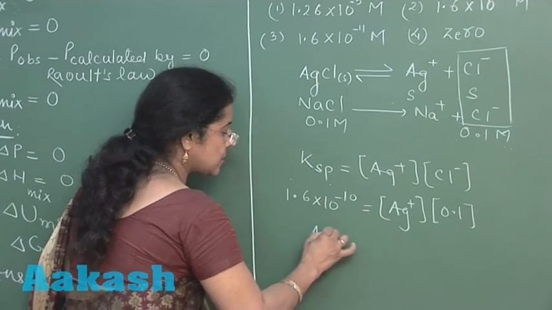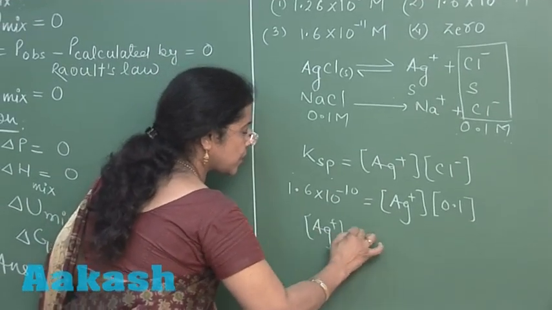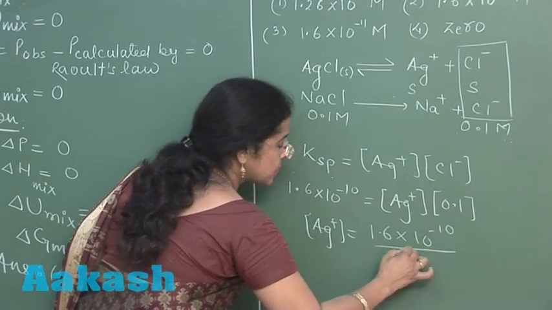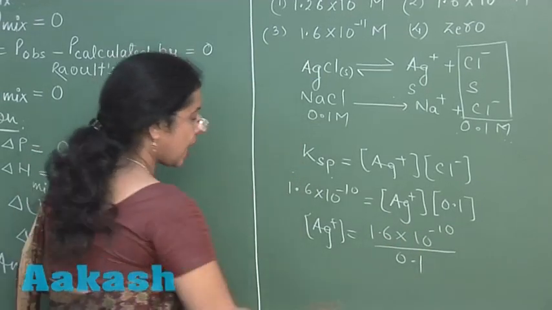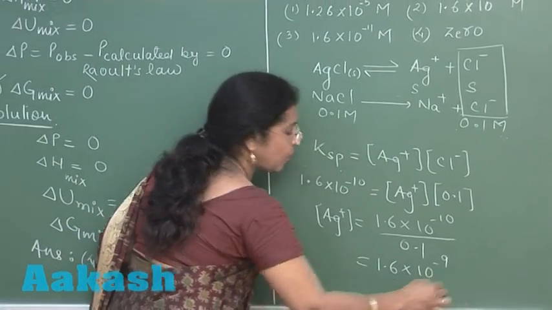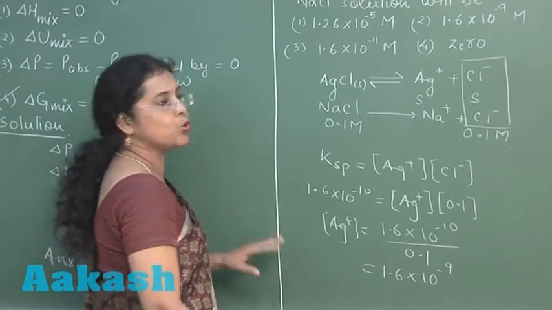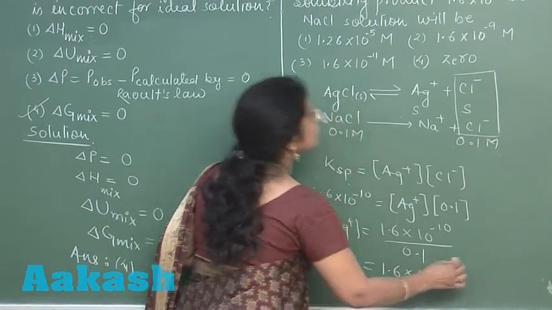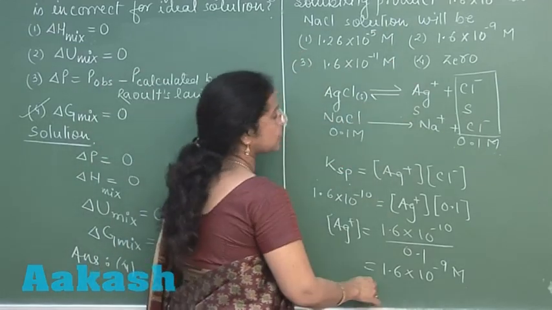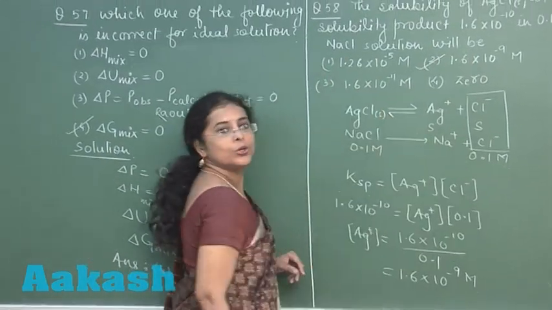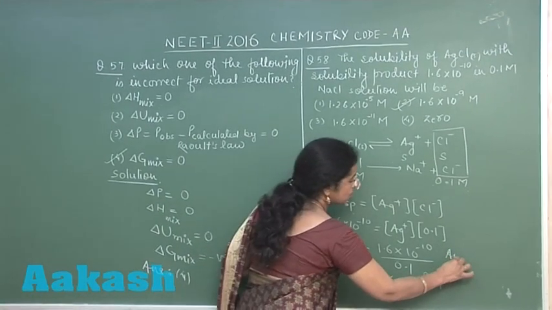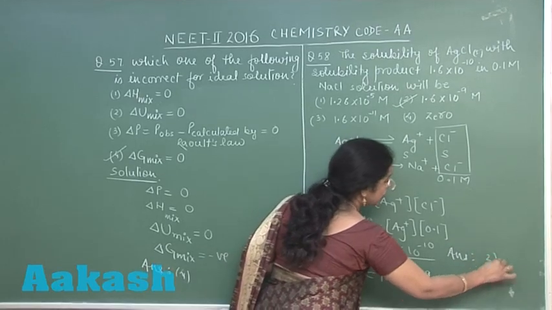On solving this question, 1.6 into 10 raised to power minus 10 by 0.1, answer is coming 1.6 into 10 raised to power minus 9 moles. Now, let us see the options. First option is a different value, but second option is having the same value. So, here second option is the correct one, and answer of this question should be option 2.